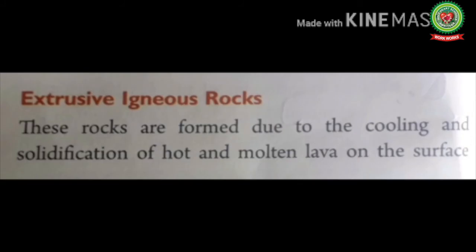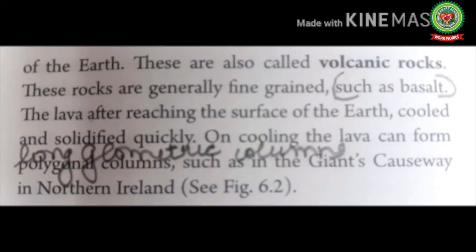Extrusive igneous rocks. These rocks are formed due to the cooling and solidification of hot and molten lava on the surface of the earth. When magma cools down on the surface of the earth, the extrusive igneous rocks are formed. These are also called volcanic rocks. These rocks are generally fine-grained. It means their constituents are small in size, such as basalt.